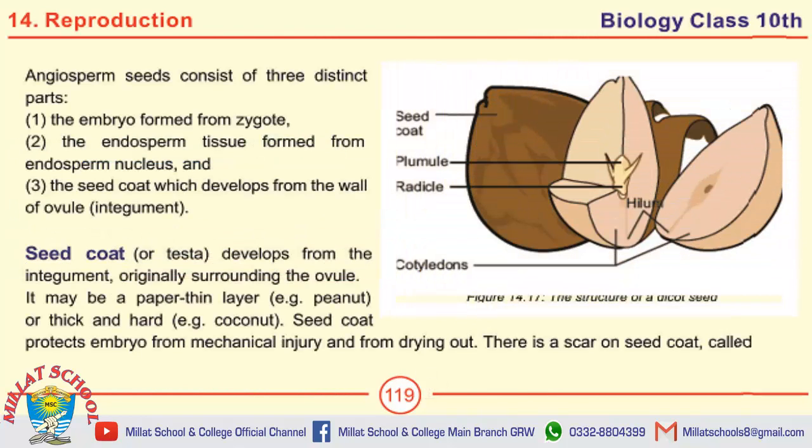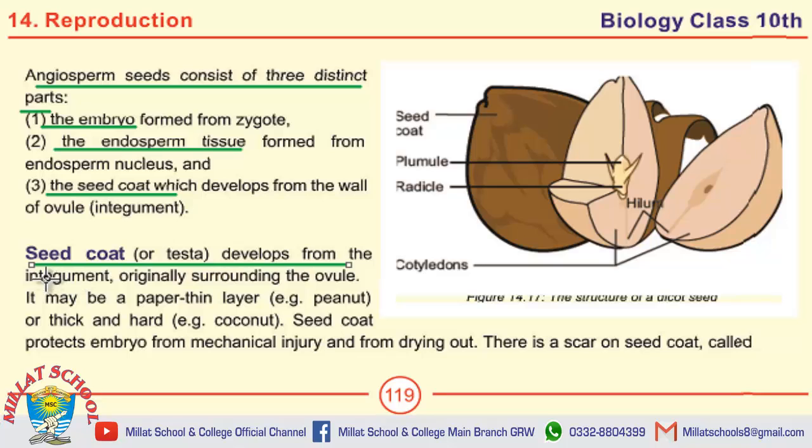The first question on this page is, what do you know about the structure of seed? The answer to this question includes angiosperm seeds consist of three distinct parts. Number 1 is the embryo, number 2 is the endosperm tissue, and number 3 is the seed coat. Define seed coat. Seed coat develops from the integument originally surrounding the ovule. It may be a paper thin layer or thick and hard.